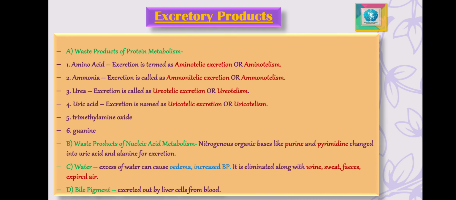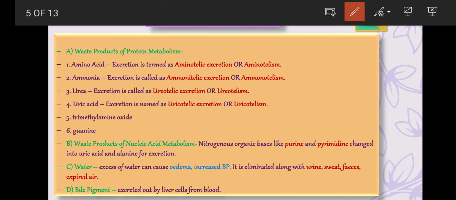Moving ahead, what are the different excretory products? Coming to that, they are subdivided into some particular groups. The first group which we are going to discuss is the waste products of protein metabolism. Under this, the first product is amino acids. These amino acids are the end products of protein digestion, absorbed into the blood from the small intestine.